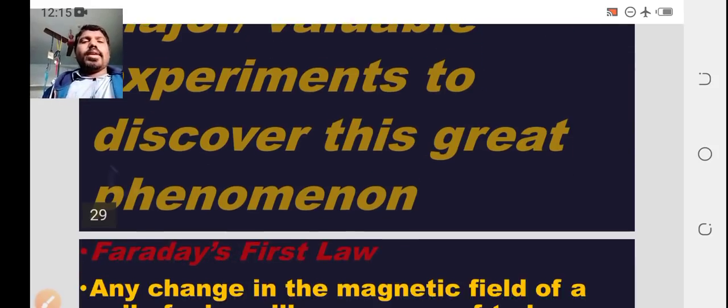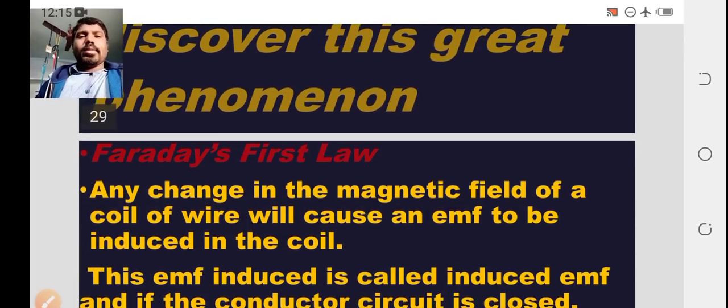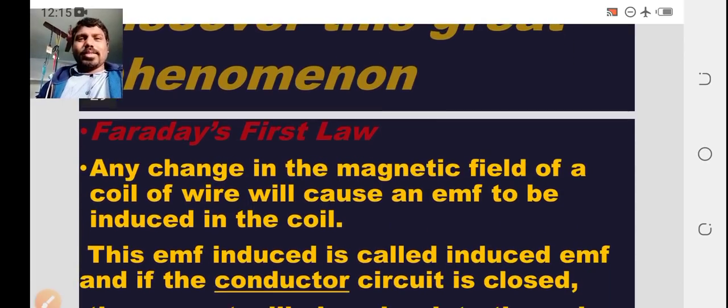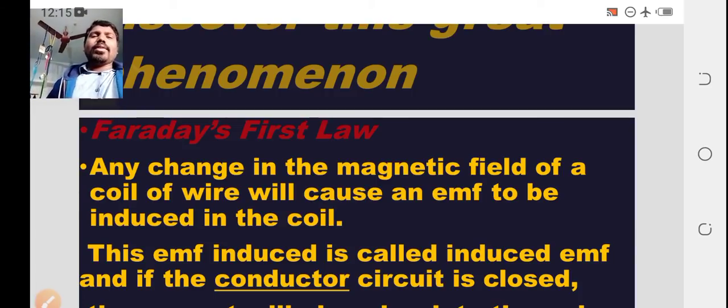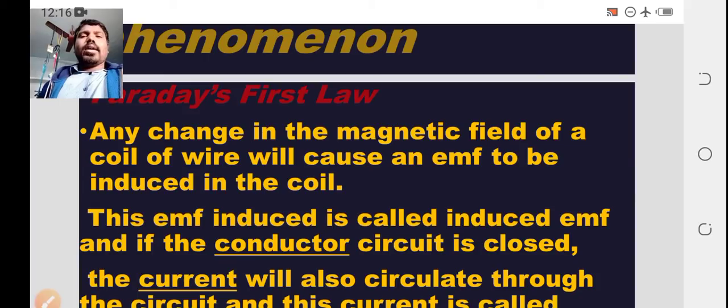Faraday conducted many experiments to understand this great phenomenon, and during these experiments he introduced some laws, which are considered Faraday's laws of induction. From his thorough experiments, he formulated two important laws: Faraday's first law and Faraday's second law. Let's see what Faraday's first law and second law are. First, I am taking the first law.